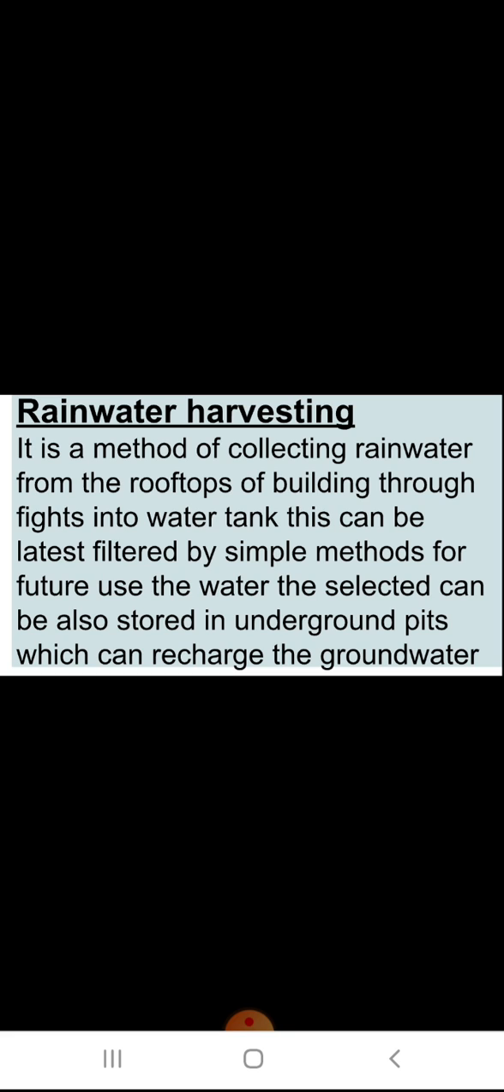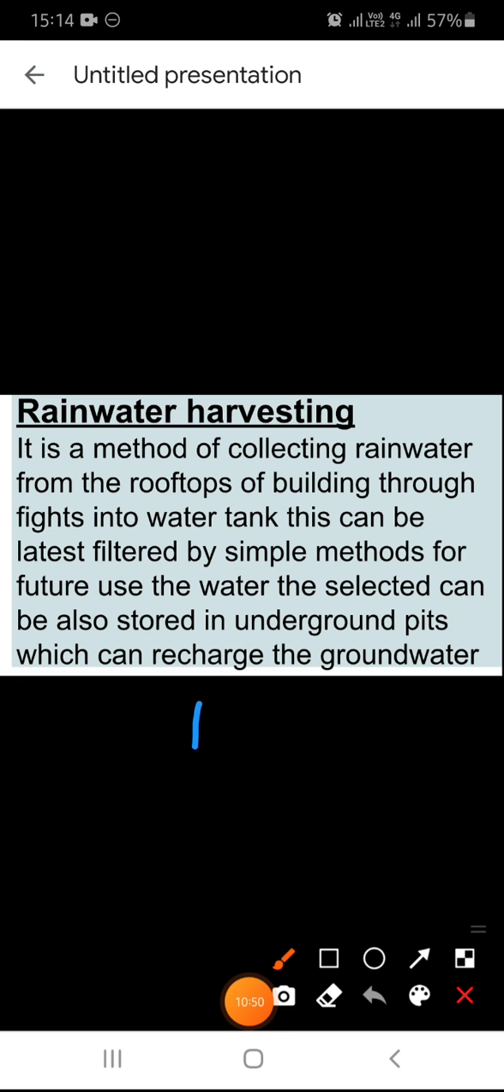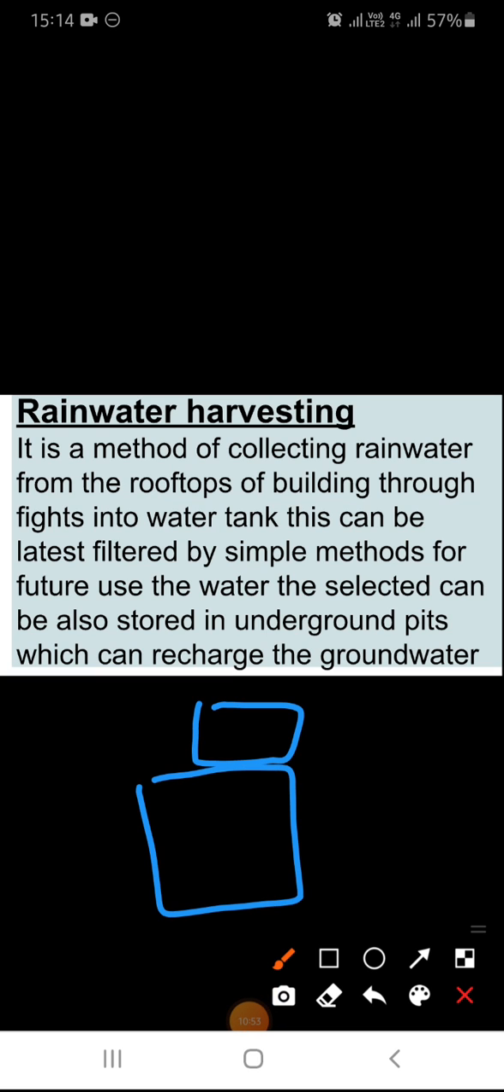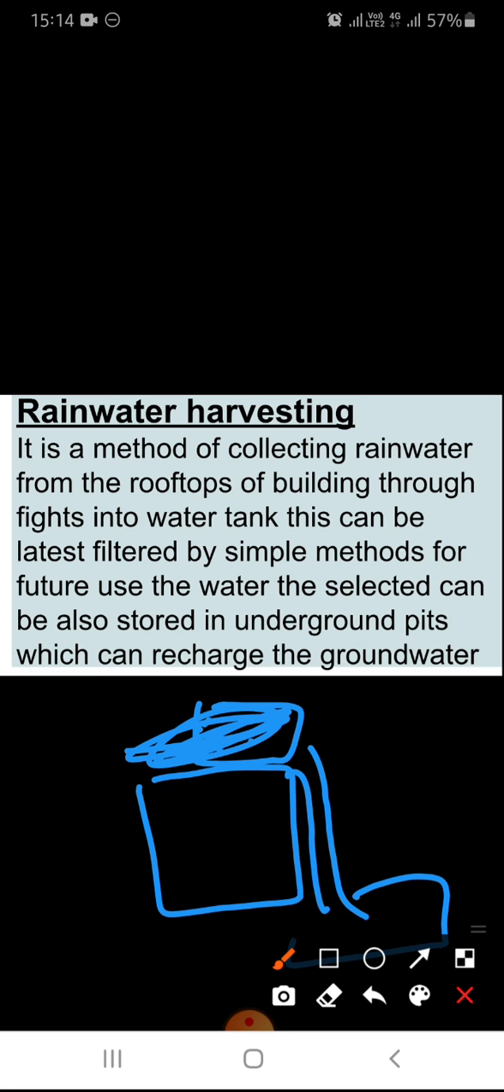Now, the last topic of this chapter is rainwater harvesting. What is rainwater harvesting? Saving the rainwater. How is it done? It is done on the rooftop, so it is also known as rooftop rainwater harvesting. In this method, rainwater is collected on the roof of the houses and sent through pipes to a big pit or big tanks. This water is collected and later purified and can be used for other purposes.